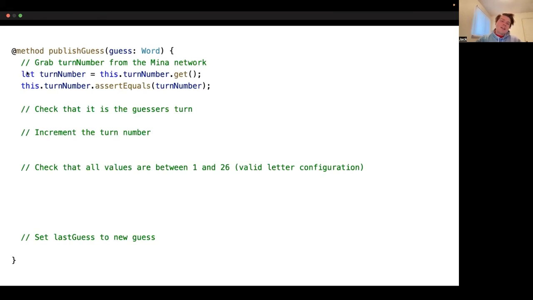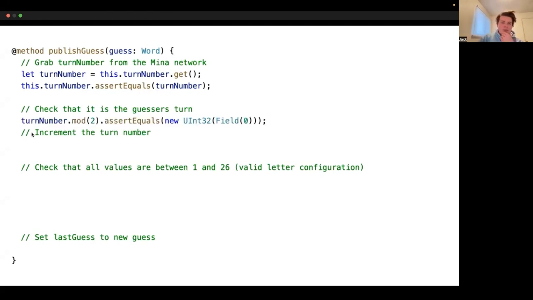And so that's what this second line does. This just asserts that the turn number on chain is equal to the turn number that we have here. And this way we grab the value, run our code, do something with it, get a proof. But then if the values that our execution of the code is contingent on change, then the blockchain will just drop our transaction when we send it, because the preconditions for it are no longer valid.